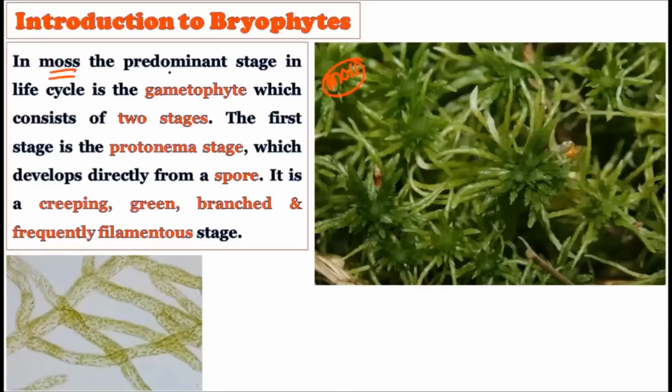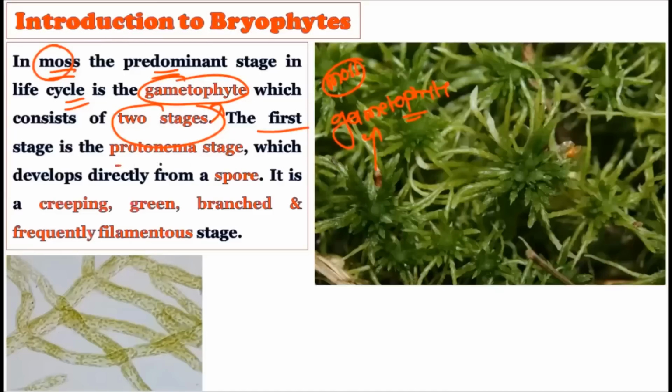In mosses, the predominant stage in their life cycle is the gametophyte. That is, the gametophyte is the most dominating phase in their life cycle, which consists of two stages. The gametophyte of the mosses shows two phases.